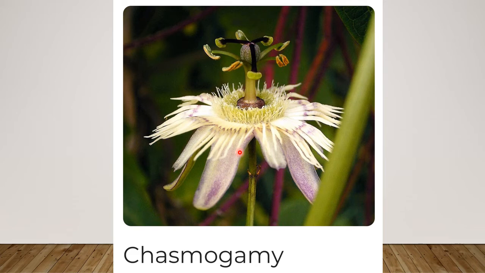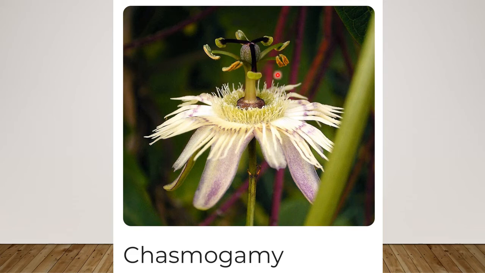Cleistogamy. Chasmogamy and Cleistogamy. Chasmogamy means the sex organs of the flower, androecium or gynoecium, these parts will be exposed outside. Then it is known as a chasmogamous flower. Here the example is given.